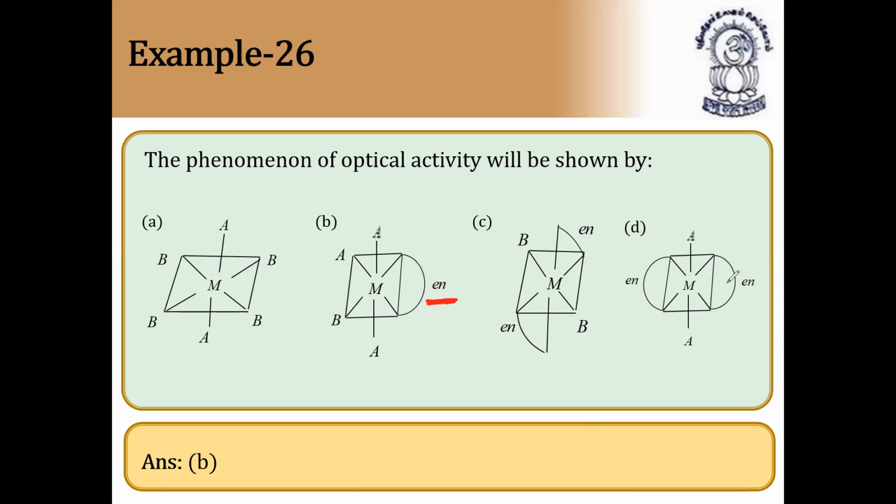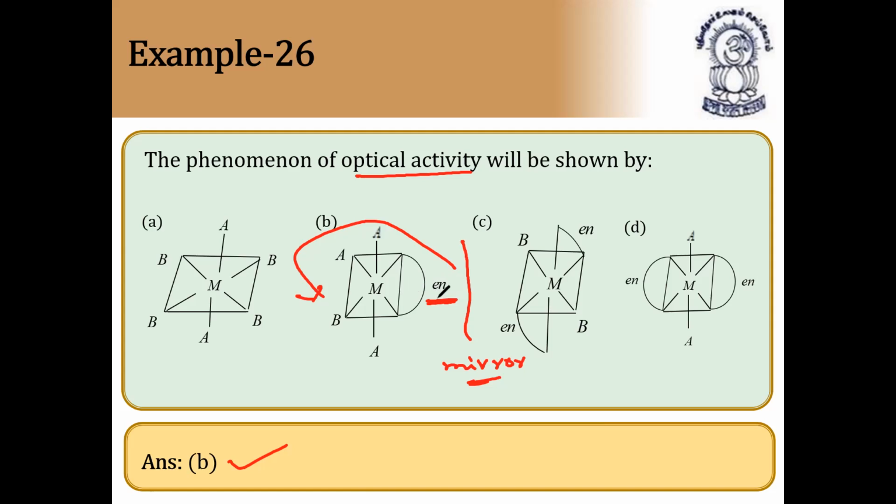Here two bidentate ligands are there, that's why it will not produce optical activity. And here also two are on opposite sides, so they cancel out. And here no bidentate, and here also no bidentate. So the answer is absolutely B because this En will come to the left side if you keep it in front of a mirror. That's why it will show optical activity.